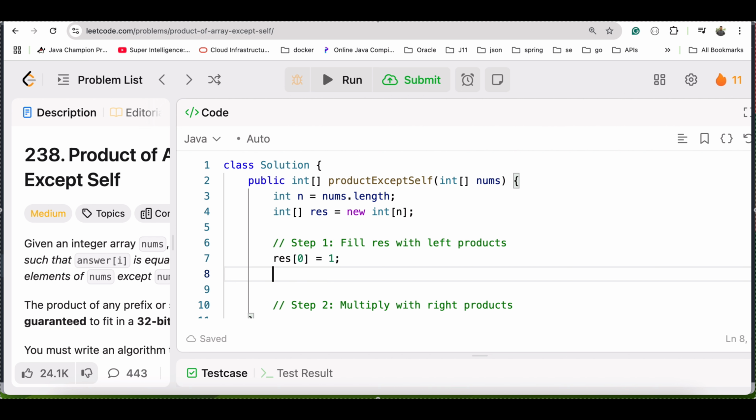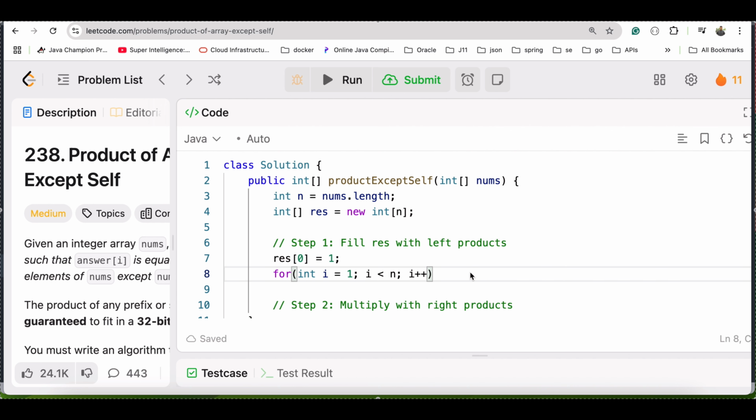And then we'll go for the first pass. So in the first pass, we'll take index I equal to 1, and I is less than, sorry, less than n directly, n minus 1 no need to do, and I plus plus, okay?